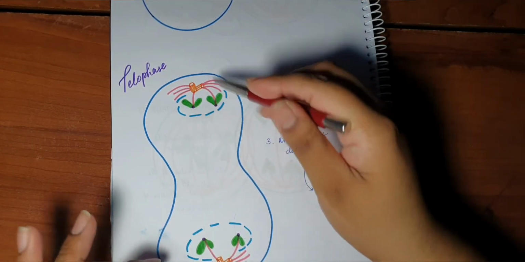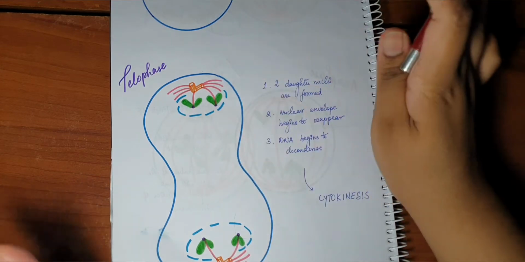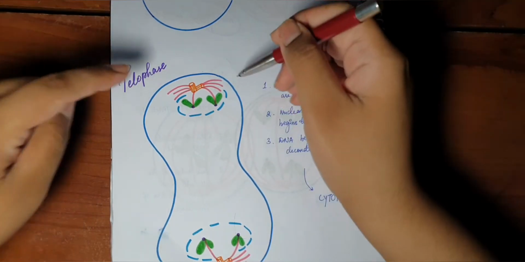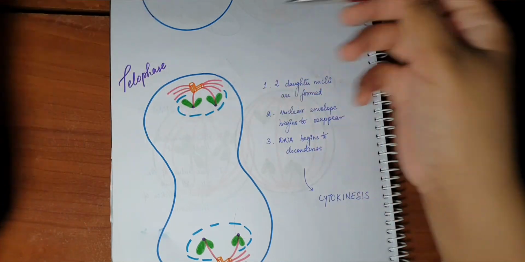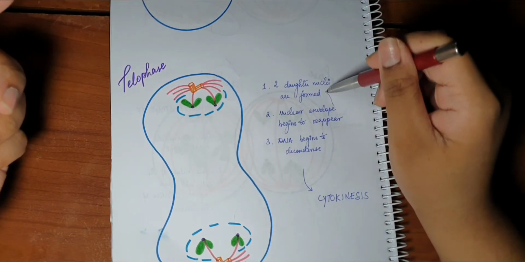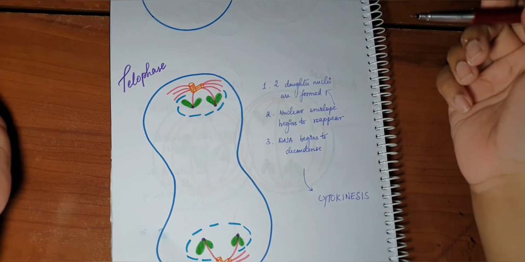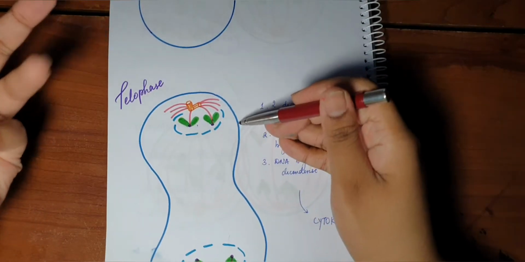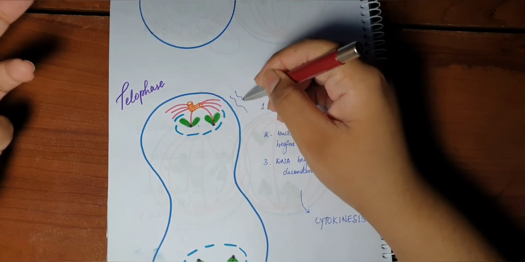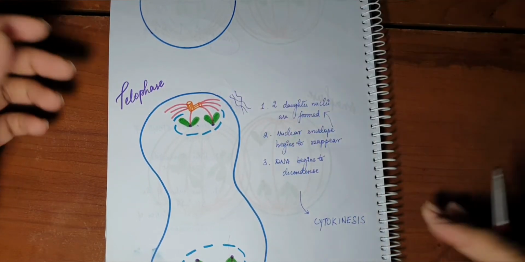Now we have two equal collections of genetic material, but that's not enough, right? It has to form back into a cell. So the nuclear envelope and the nuclei start to form. The nuclear envelope begins to reappear and the daughter nuclei will be formed. And the DNA will start decondensing. If it's like this in the form of chromatids now, if it's visible, it will start decondensing into that previous form, however it was before.